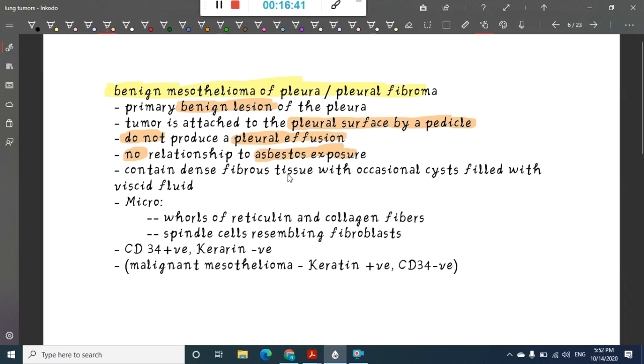This mainly contains dense fibrous tissue with occasional cysts filled with viscid fluid. This fibrous tissue mainly contains reticulin and collagen fibers, and sometimes you will also see spindle cells resembling fibroblasts. The main important thing is they are CD34 positive and keratin negative.